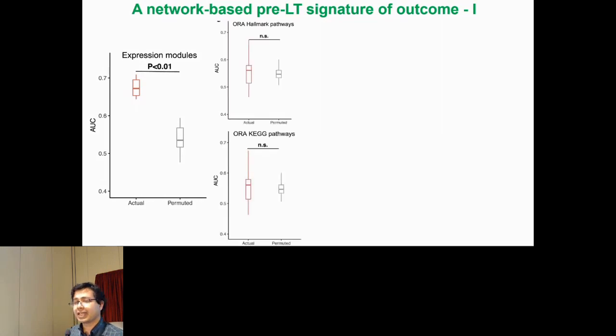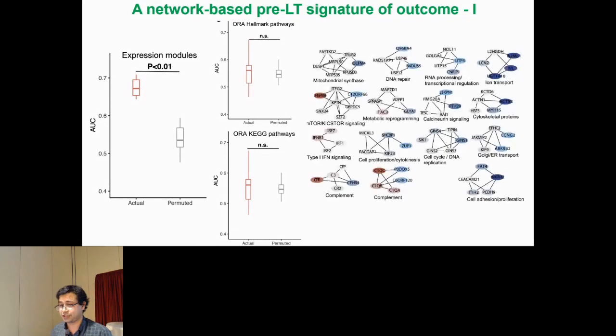One question that often comes up is, what if you use pathways? If you use pathways, we don't really get any signal because pathways are likely overbroad. So these modules are much more specific. And with regularization, we are picking very, very specific modules that can serve as decision boundaries.